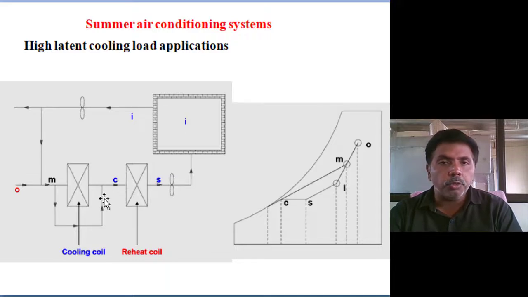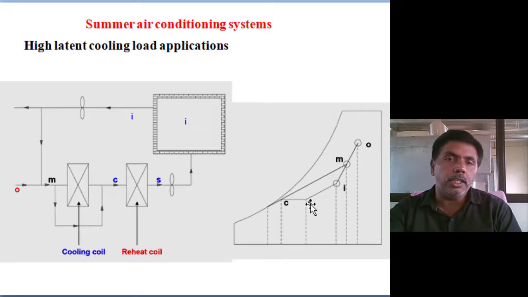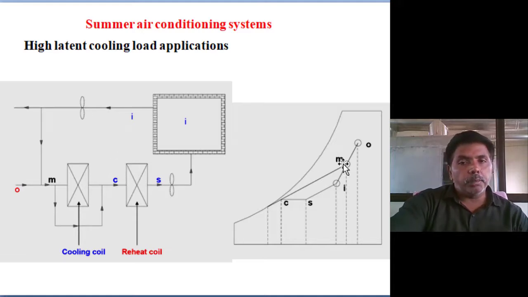Then the cooled and dehumidified air enters the reheat coil. Then heating takes place. That cooled, dehumidified and sensibly heated air enters the room. At the exit of the room, it has again absorbed heat and moisture. That means heated and humidified air is again mixed with the fresh charge, and again enters cooling and dehumidification, then reheating, and so it is a cyclic operation. Okay, so the summer air conditioning system does cooling and dehumidification and sensible heating.